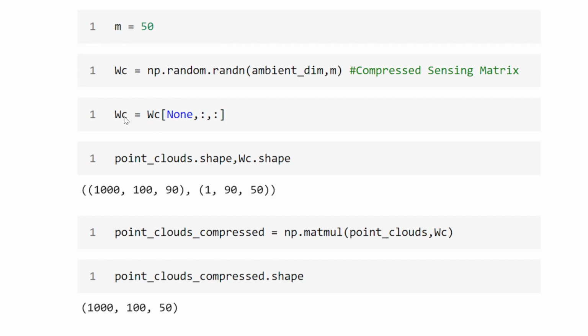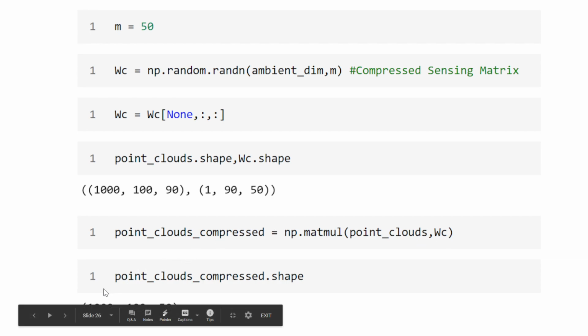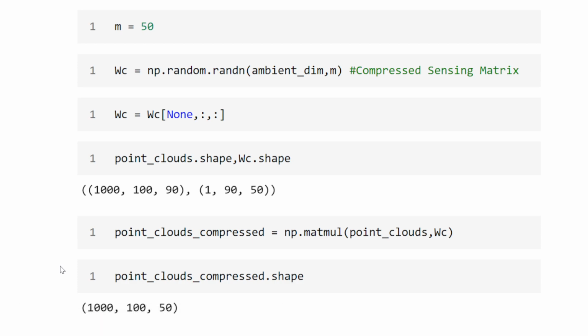Our compression matrix WC is going to have one of them. That dummy dimension will help the batch multiplication go correctly. Then we can see it has R90, and that's going to map this to R50. So we do a simple matrix multiplication to multiply our point cloud with our compression matrix, and that's going to give us our compressed point clouds. We can see the shape of them is now going to be 1000 by 100 by 50. Now we're going to run the same classifier again to see how well it can do in this new space.